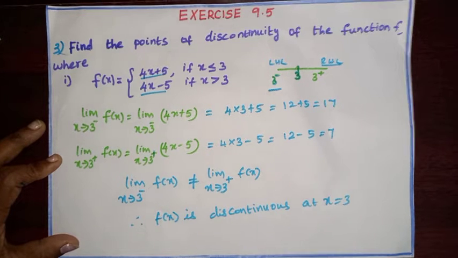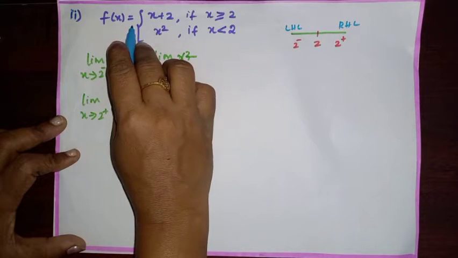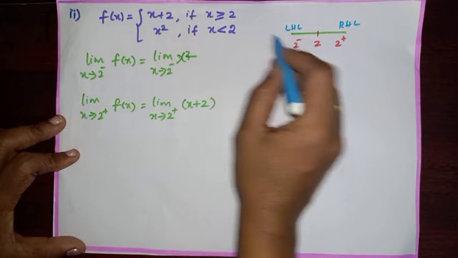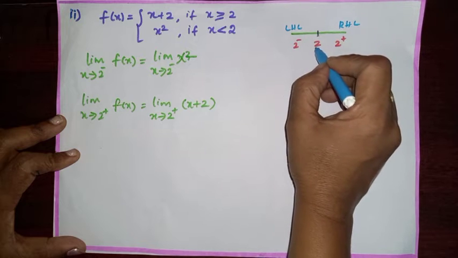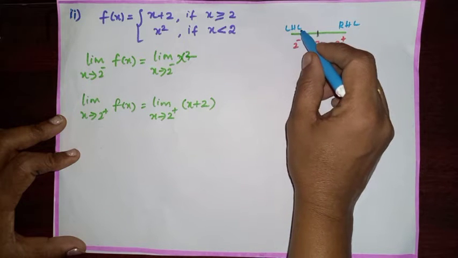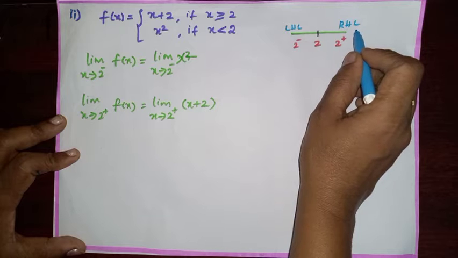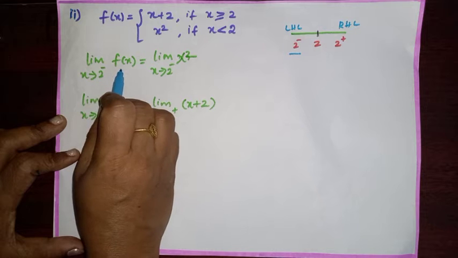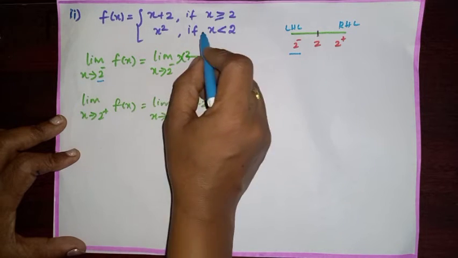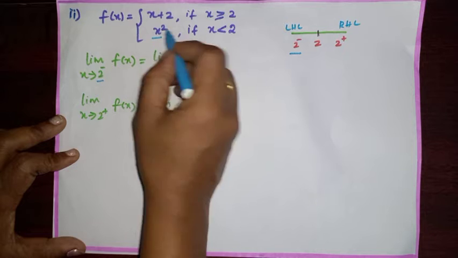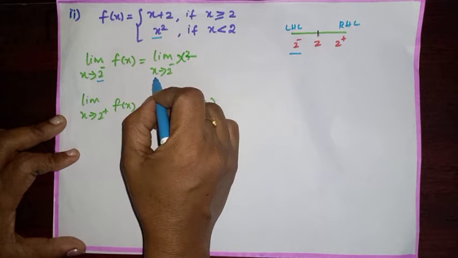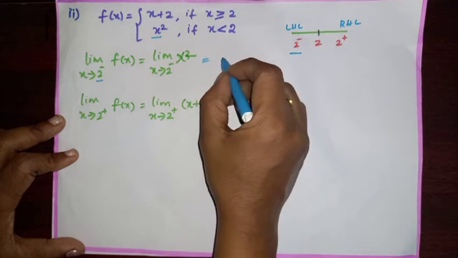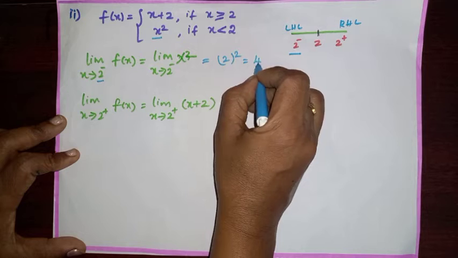Second subdivision, f of x equals x plus 2 if x is greater than or equal to 2, x square if x is less than 2. So, mark the number line diagram: 2 negative is the left hand limit, 2 positive is the right hand limit. First, we are going to check the left hand limit. Limit x tends to 2 negative f of x. Since it is 2 negative, we have to consider the function value as x square. Limit x tends to 2 negative x square. In the place of x, you substitute 2. 2 square is 4.